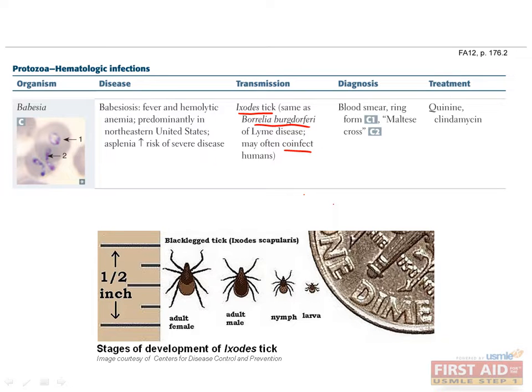In babesiosis, expect to see fever and hemolytic anemia. Diagnosis is made by doing a blood smear and seeing what is known as the Maltese cross form of the organism within red blood cells. The Maltese cross is formed by 4 merozoites, asexually budding but attached together to form a cross-like figure. You may also see the ring form of Babesia within red blood cells, which can sometimes be confused for Plasmodium. Treat this infection with quinine or clindamycin.